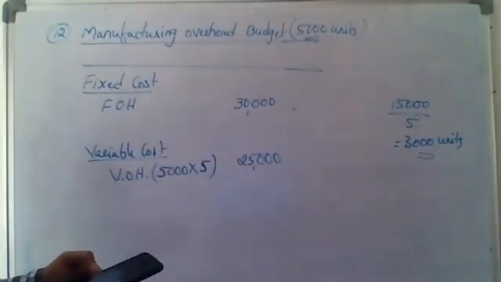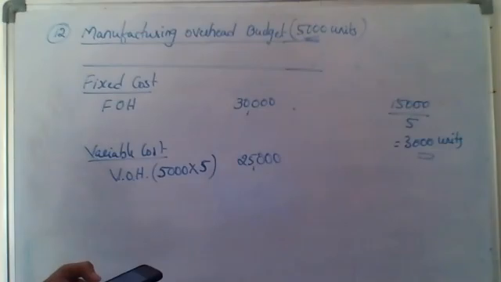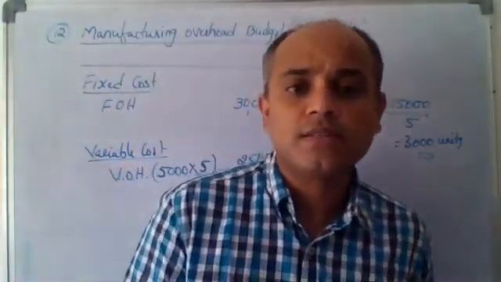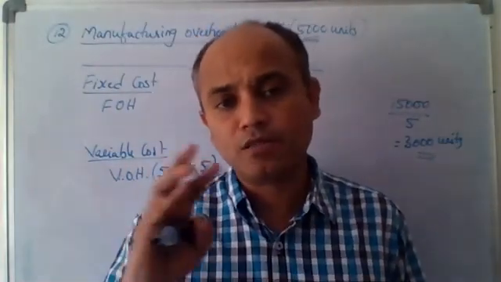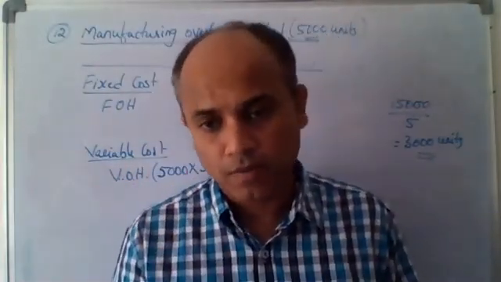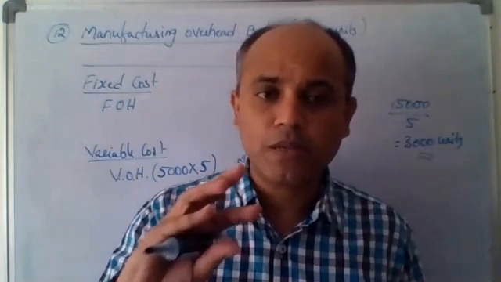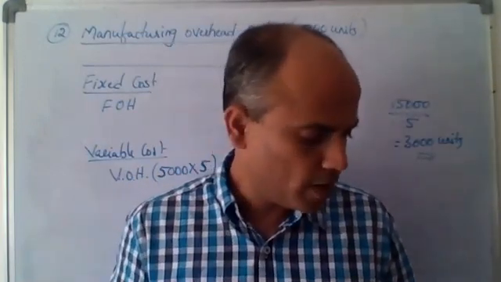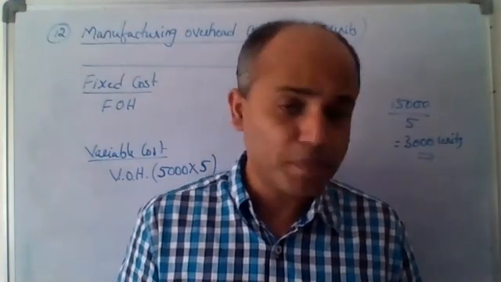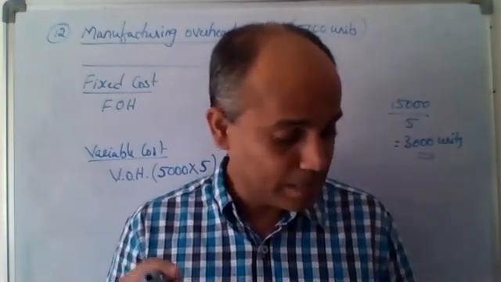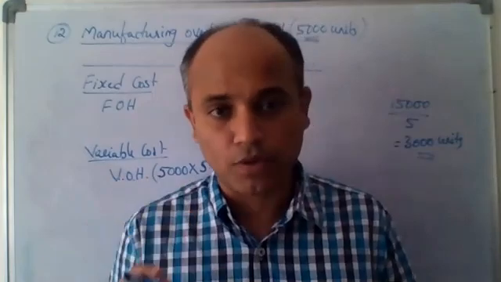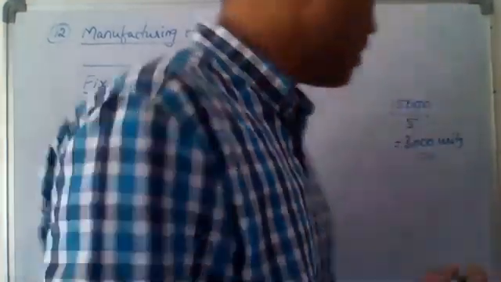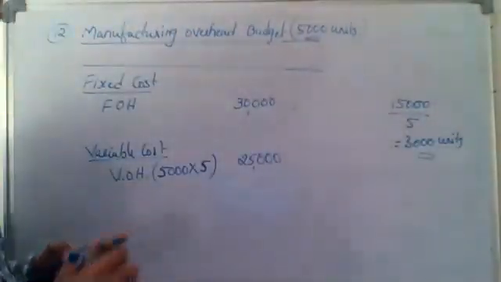Then semi-variable overheads. Now you should understand what we mean by semi-variable overheads. Semi-variable overheads means it is partly fixed and partly variable. So some part of the semi-variable cost is variable, some part of it is fixed. Now if you look in the brackets, he says 40% is fixed and 60% varying at the rate of 3 per unit. So what will vary? Only the variable cost. So the variable cost of the semi-variable portion is given to me.